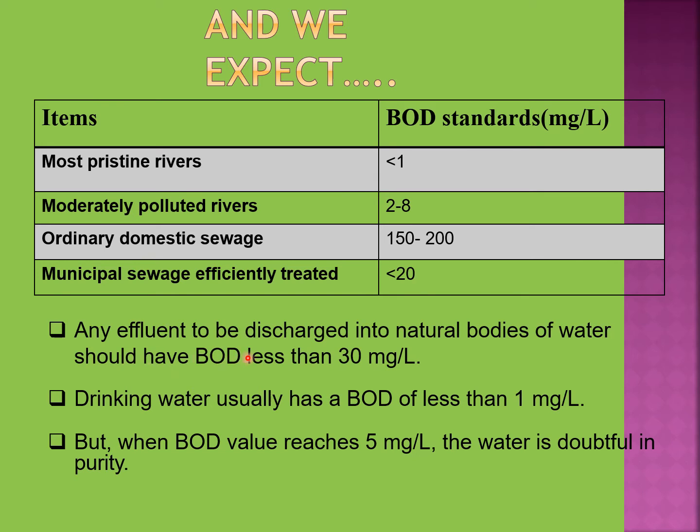Any effluent to be discharged into natural bodies of water should have BOD less than 30 mg per liter. Drinking water usually has a BOD less than 1 mg per liter. And when BOD values reach 5 mg per liter, the water is doubtful in purity.